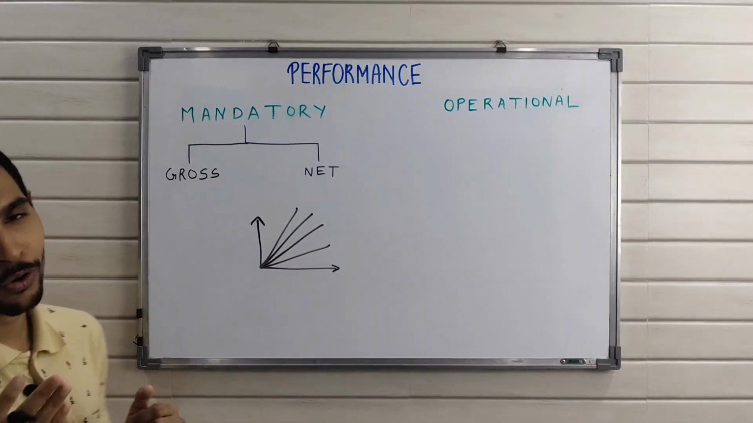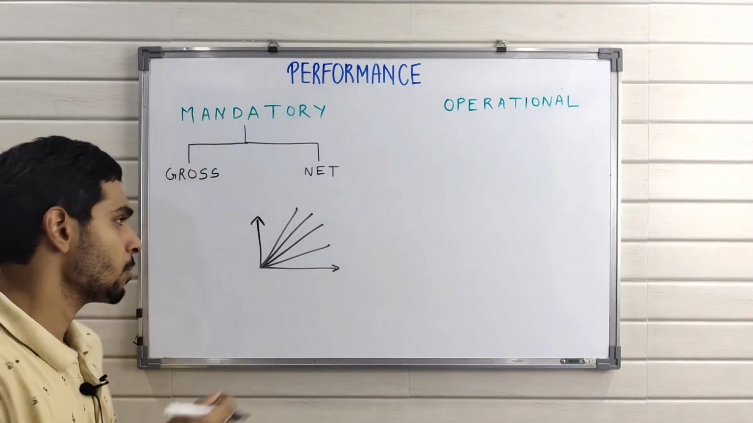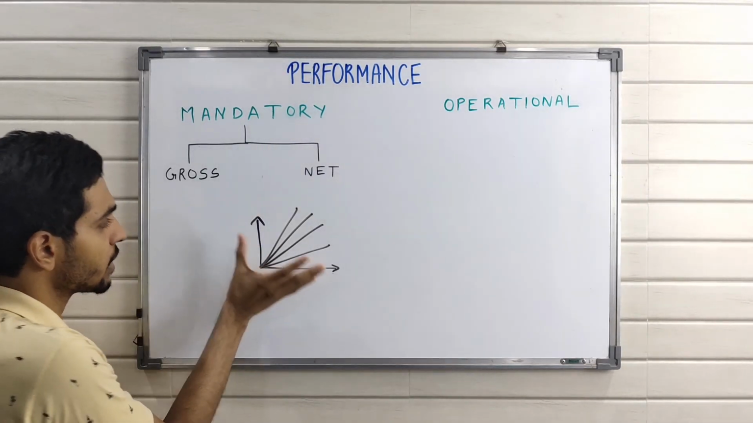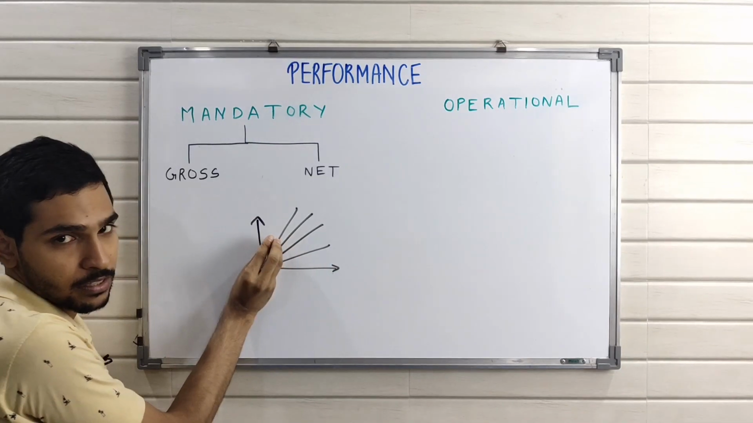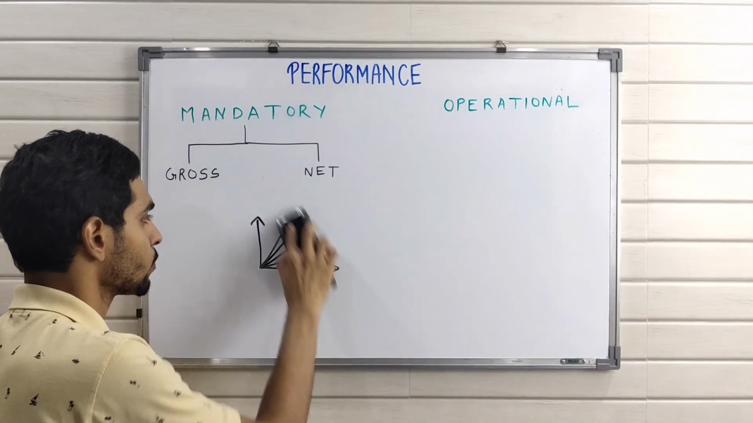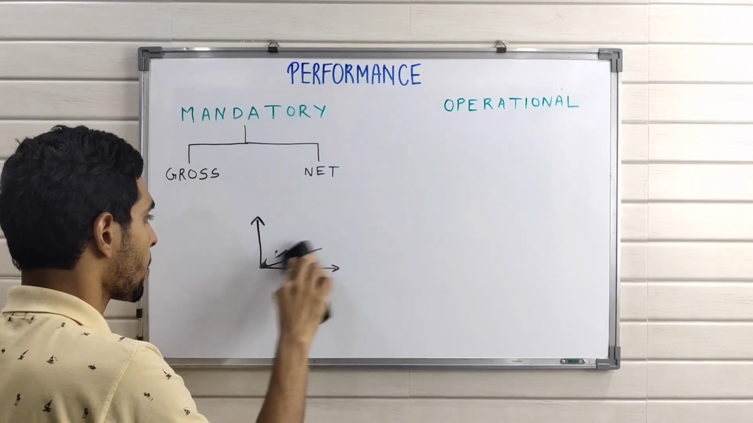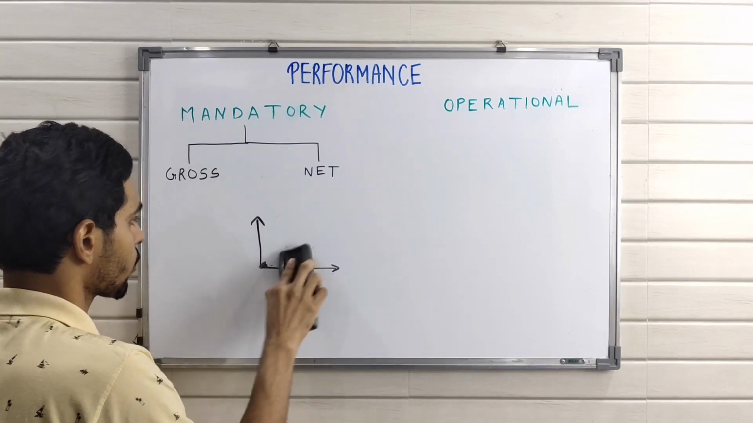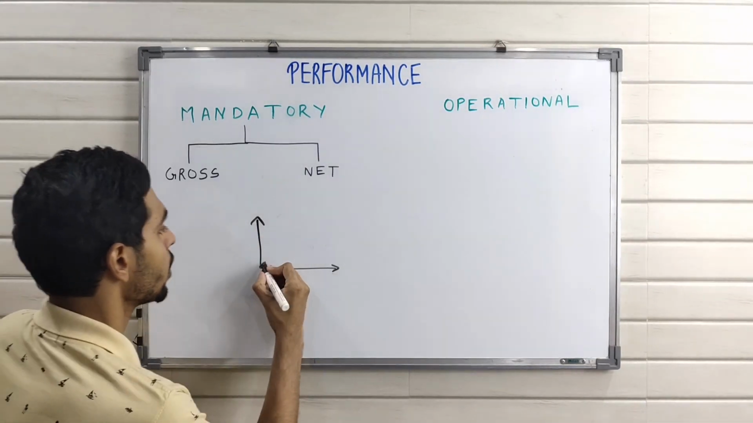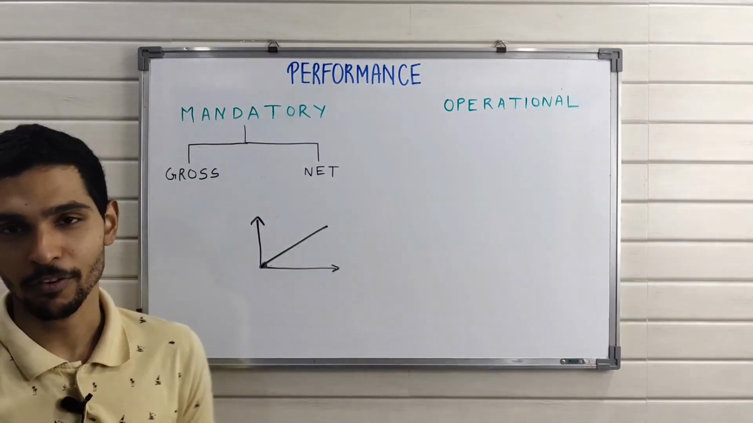Okay. So even though they belong to the same fleet, there will be some difference in their performances. Okay. So gross performance is an average value of all of these. Okay. So an average value of all of these is called gross performance.